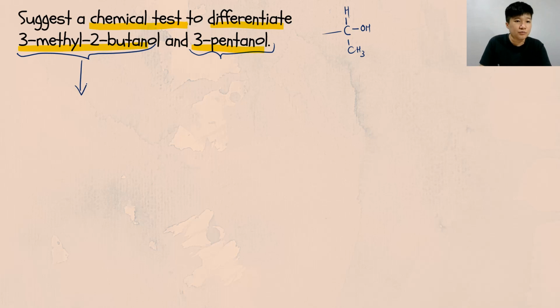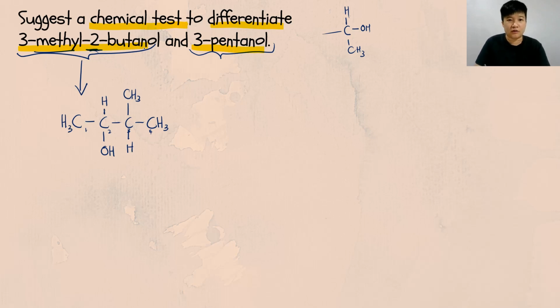So 3-methyl-2-butanol is a 4 carbon chain, holding OH on the second carbon, holding one methyl group at carbon number 3. 1, 2, 3, 4. So carbon number 3 is holding CH3. Complete the structure with hydrogen. Make sure every carbon has 4 bonds. So that is my 3-methyl-2-butanol. How about my 3-pentanol? Pentanol is a 5 carbon chain, where the OH is located at the third carbon.